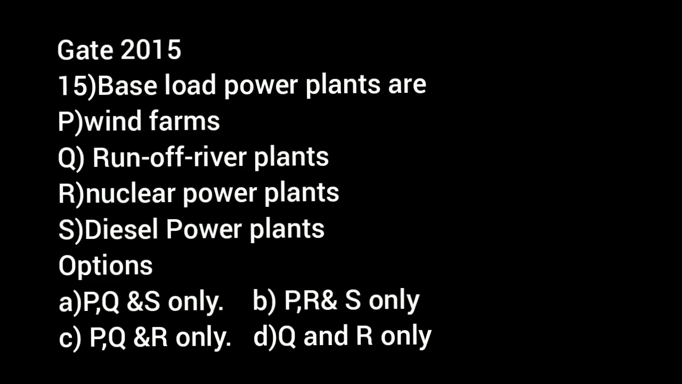So next question is also a similar question, which is asked in GATE 2015. You have to choose the base load power plants from the given options. Wind farms, runoff river plants and nuclear power plants are the base load power plants from the following. That is, nuclear is a base plant since it is uncontrollable. Power plants for which output power depends on environmental aspects are to be chosen as base plants, like wind farms and runoff river plants. So option C is the correct answer.